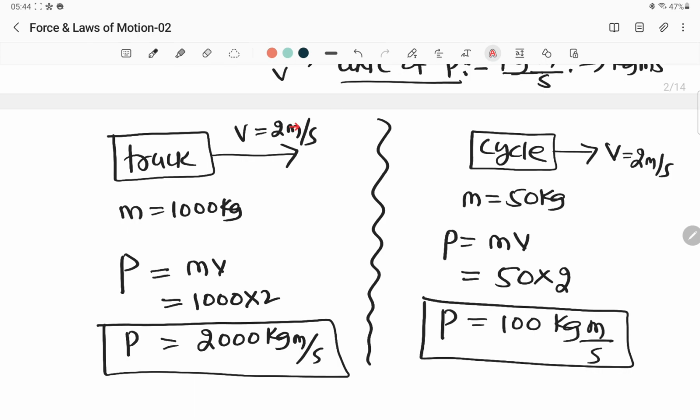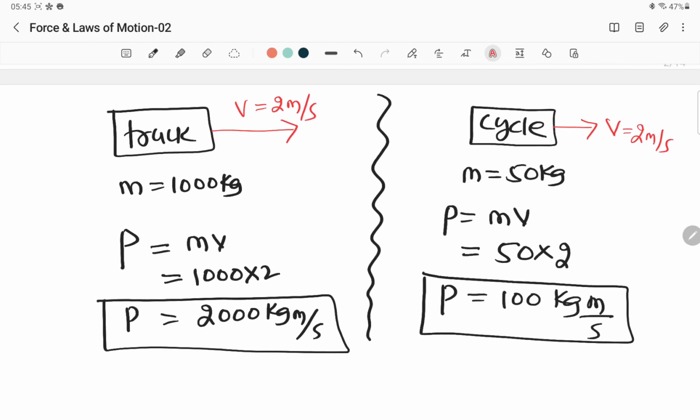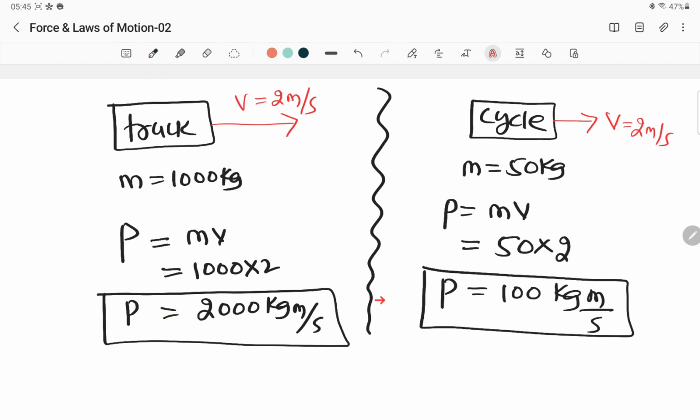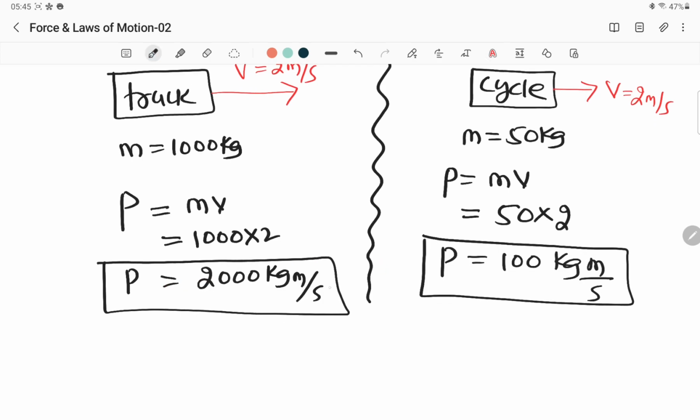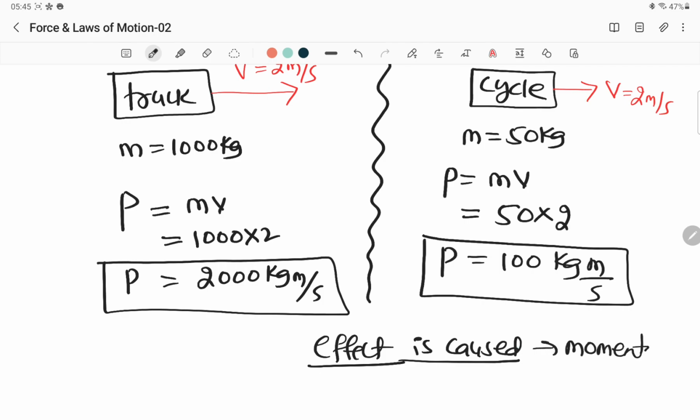Now look at this, both are moving with the same velocity, that is 2 meter per second. Here also it is moving with 2 meter per second. But momentum is different because of what? Because of these masses. Here mass is 1000 kg, here mass is 50 kg, but they are moving with the same velocity, no? So even though they are moving with the same velocity, because of mass, momentum is different. Momentum means what? It is the effect. How much effect is caused? That's what is momentum.